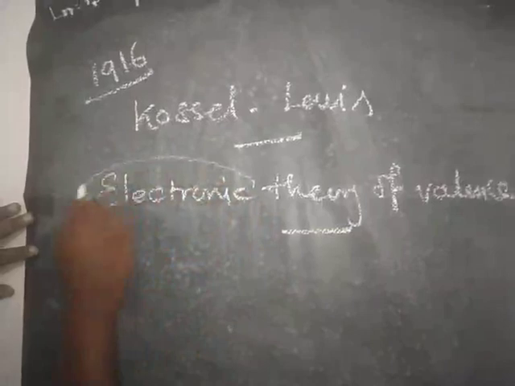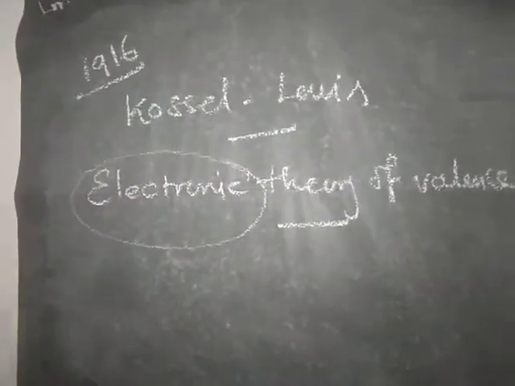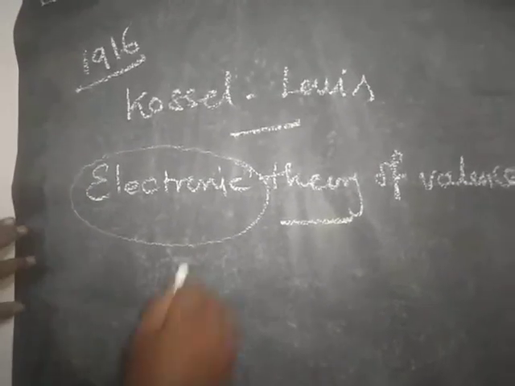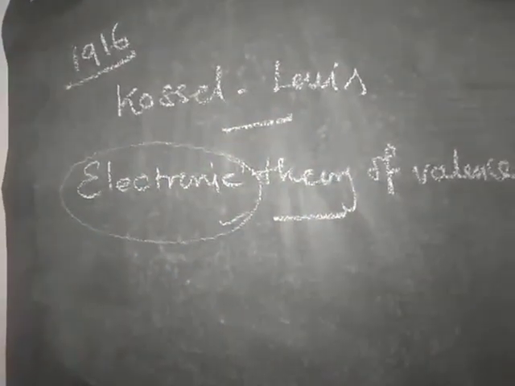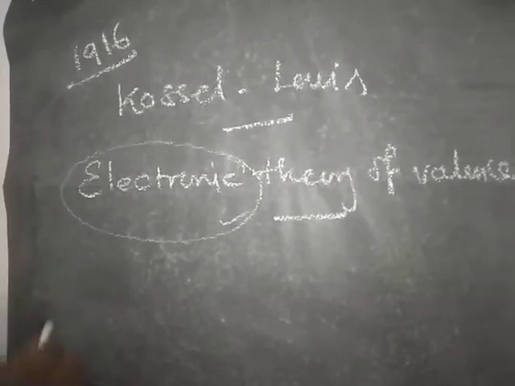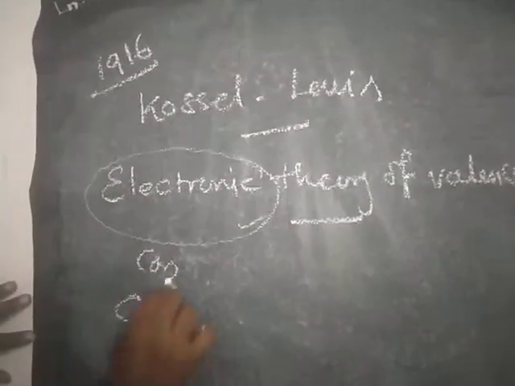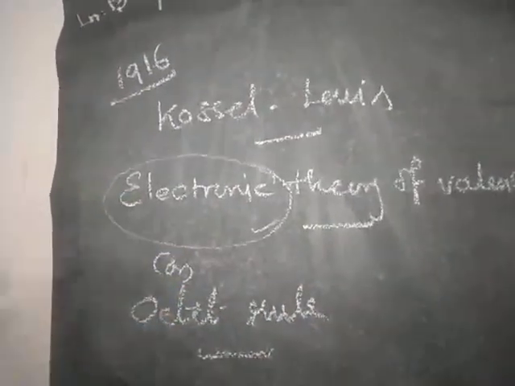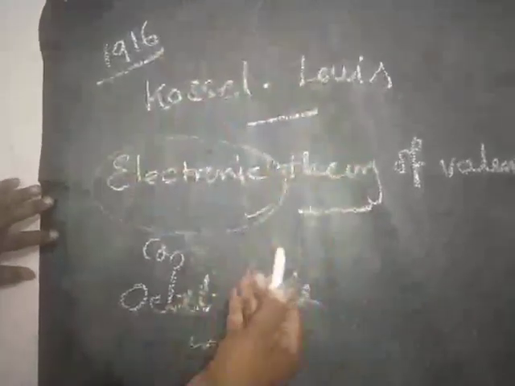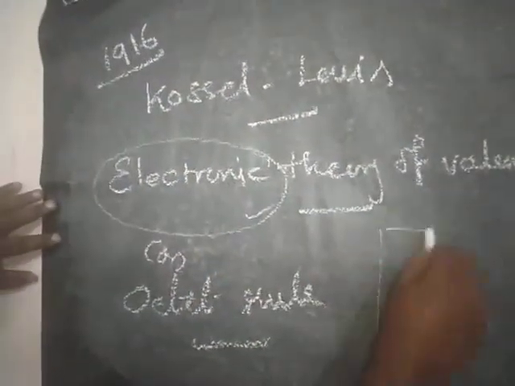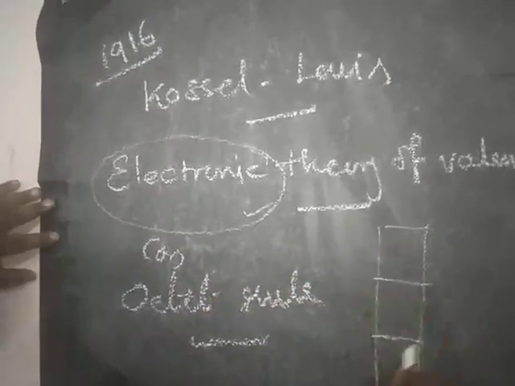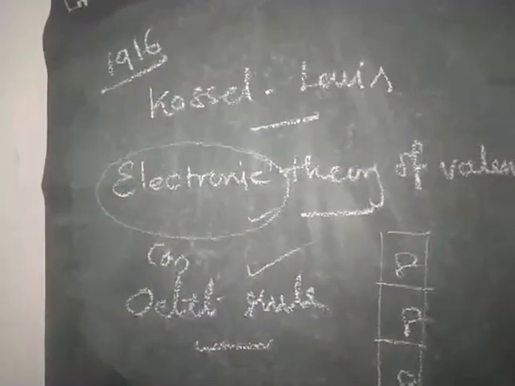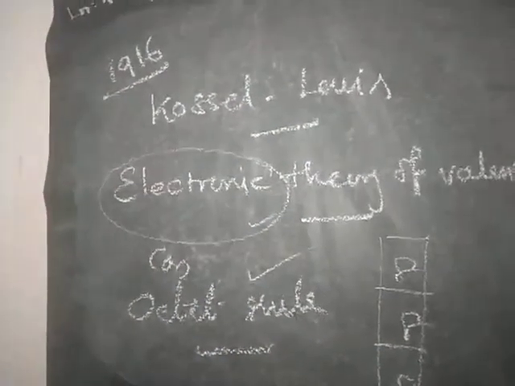Why? Based on the electrons, they have created one theory. So the theory is called what? Electronic theory of valence, or octet rule. Why? Based on the outermost shells. Just now, two minutes ago, we have seen that all the gaseous atoms contain how many electrons? 8 electrons. So the rule is called the octet rule.